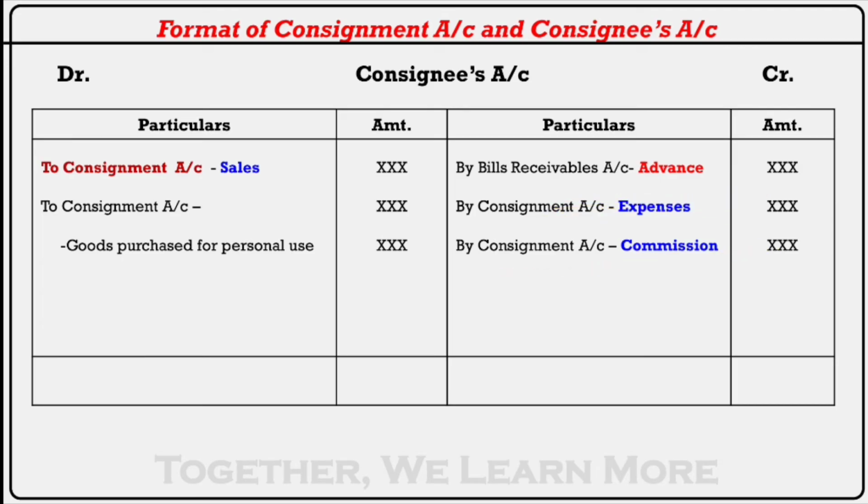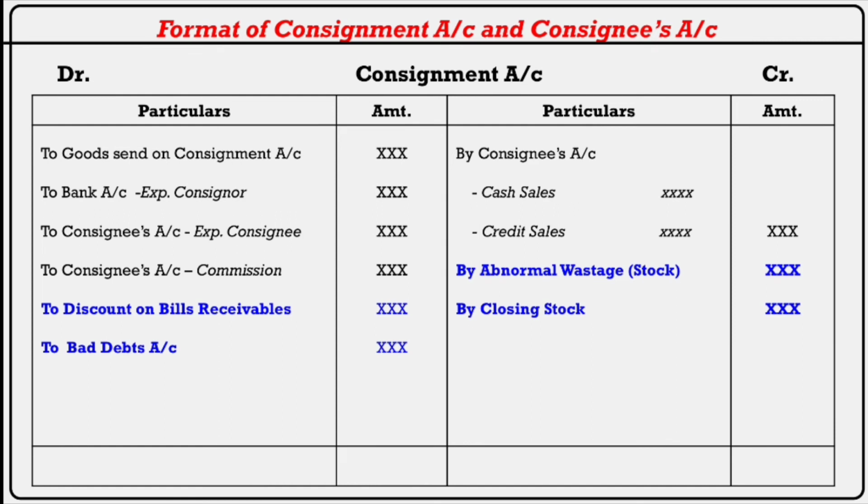Done? Along with this, we have 4 more transactions for consignment account. Discount on bills receivable, that is a loss, so on debit side of consignment. Bad debt is also a loss, debited to consignment. Abnormal wastage, this is stock outward, so on credit side of consignment. And closing stock, that is also credited to consignment account. It's very easy.